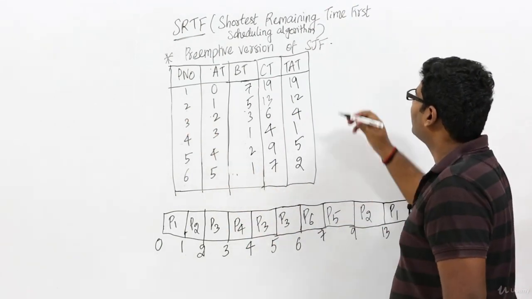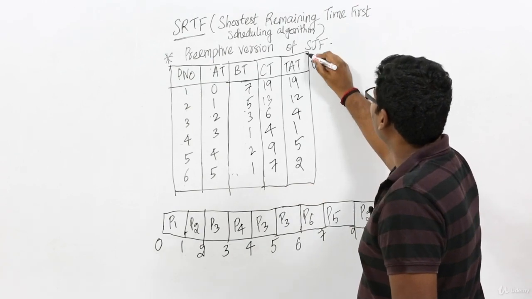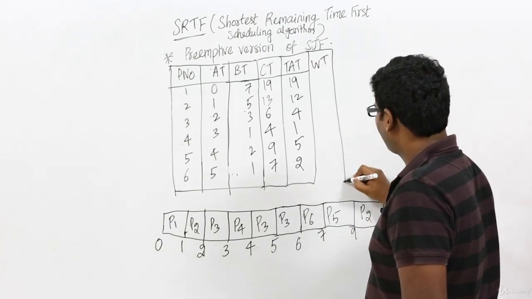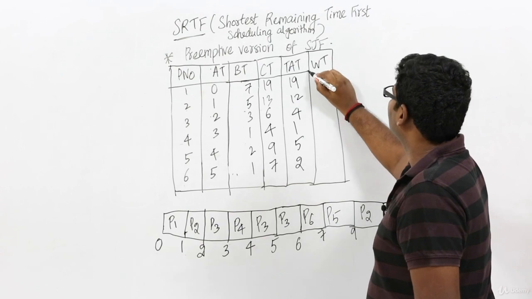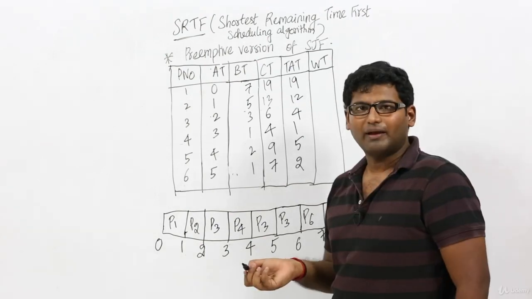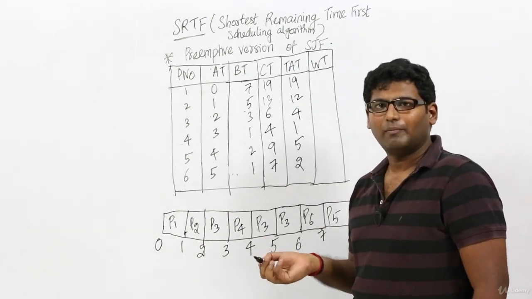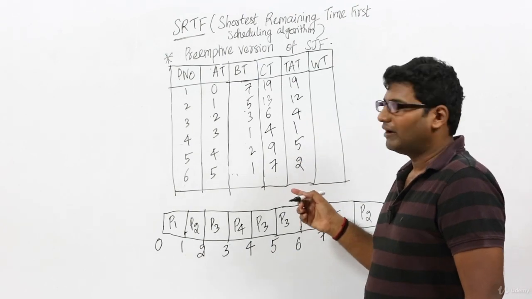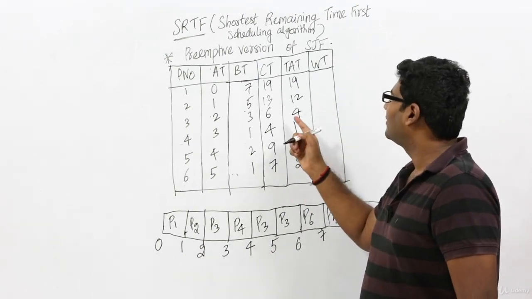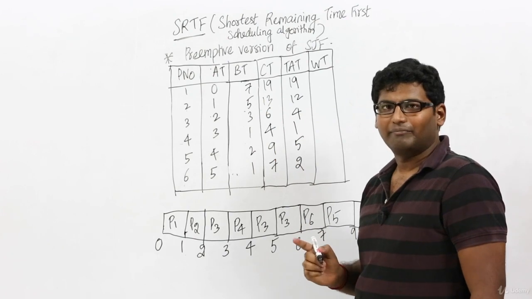Fine. Now let's compute the waiting time. Since IO time of every process is 0, waiting time of a process is nothing but turnaround time minus burst time, right?